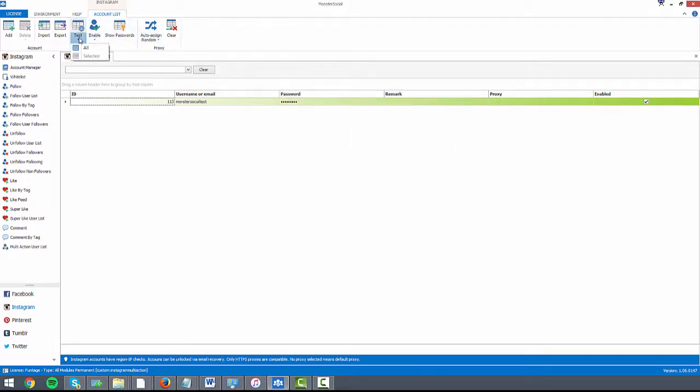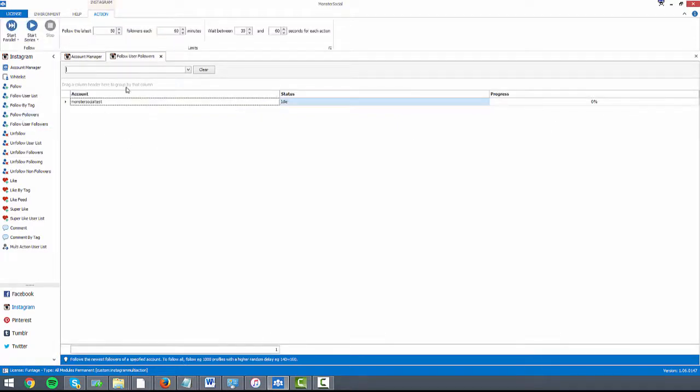Testing, so you can test all or you can test selected. Once again, you can press the control button and select a few different accounts and just test the selected ones. That way, for example, if you've only got a proxy on a few accounts and you need the proxy to test, you don't end up testing all of them. Enabled, so if you have a look where my cursor is over here on the right, if there's a tick in the enabled box, that is going to be the accounts that you can use for these features here.